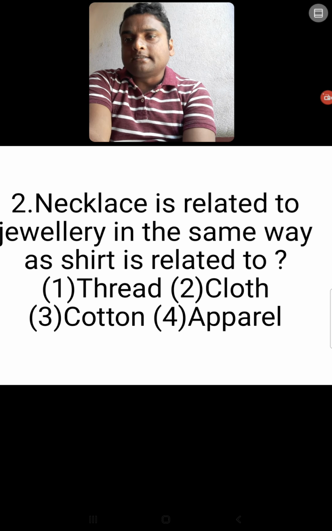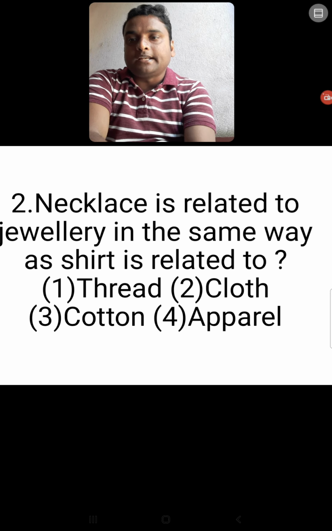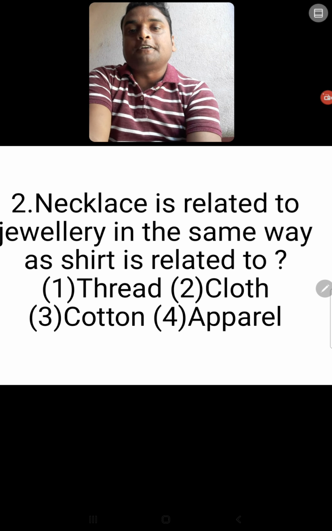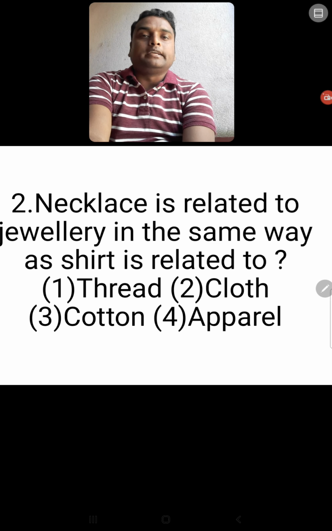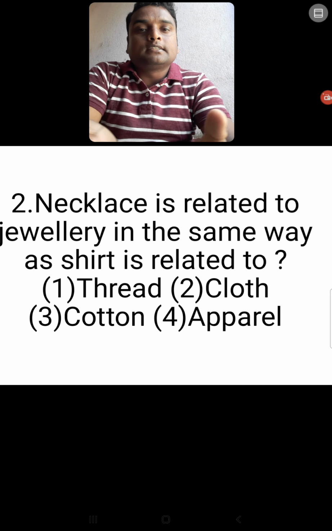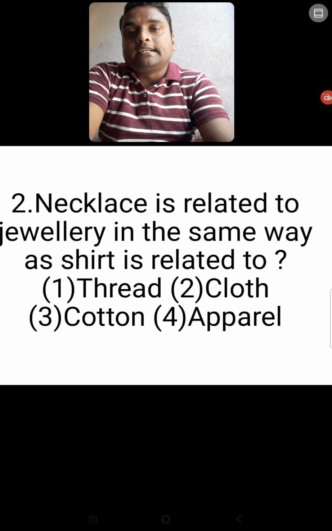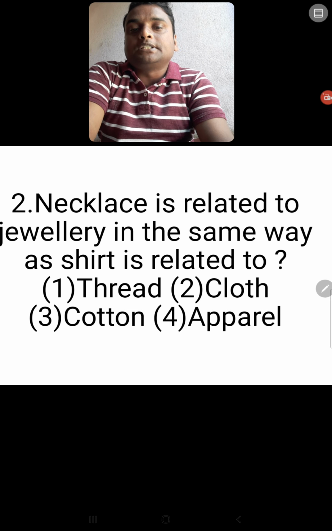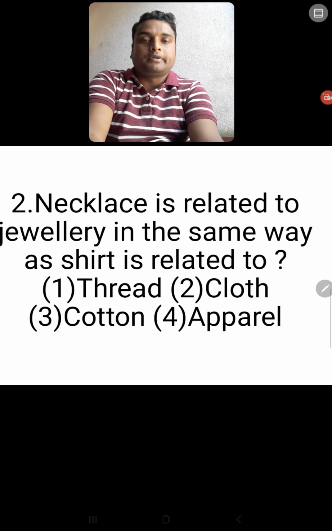The relation between necklace and jewelry is that jewelry is the group of the first one, the necklace. The first one, necklace, belongs to the group of jewelry. In the same way, shirt is related to what? You have to find out. So students, just think about it, what will be the answer?